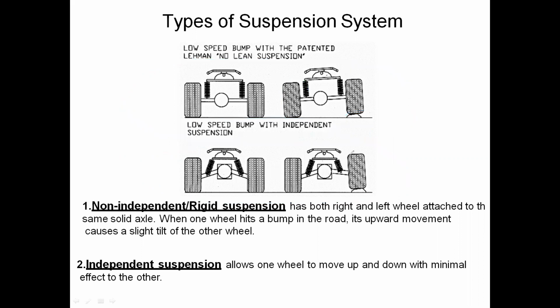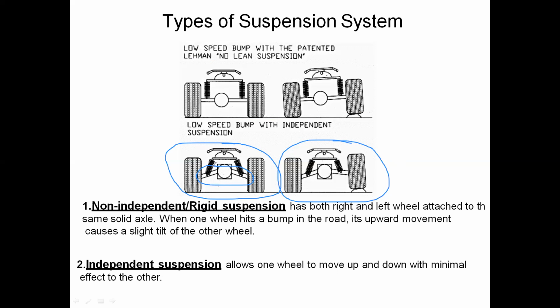In the independent suspension system, you can observe the suspension is arranged individually for the wheels. Different axles are used, and the axles are connected individually to the automobile wheels. It's not only one axle we are using.